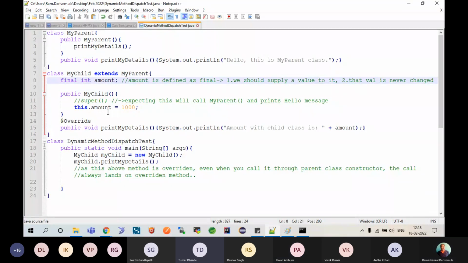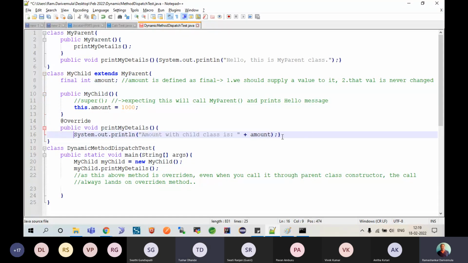No, when I say final, it should not allow the amount to be modified, even at the child level. Sir, the rule also says that we can initialize it through the constructor. Okay, fine, yes, sorry, I am initializing it through the constructor, that's why it is okay. So I have to do this here. Sorry.